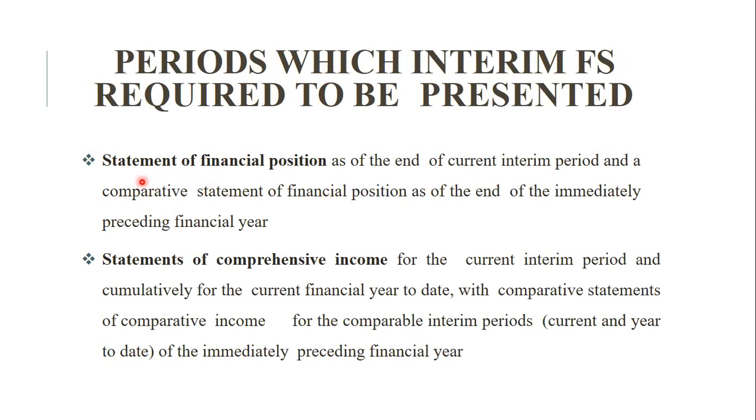Then the first point is the statement of financial position as of the end of the current interim period and a comparative statement of financial position as of the end of the immediately preceding year. जैसे कि मैंने बताया कि if you are preparing your financial statement till 30th June, the same financial statement will be compared with the same date, that is 30th June 2019. Statement of